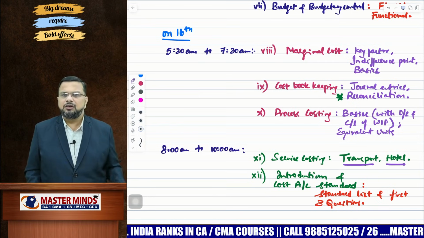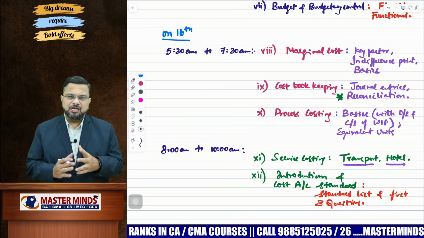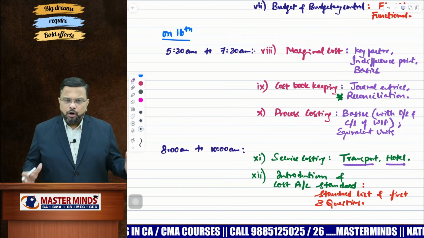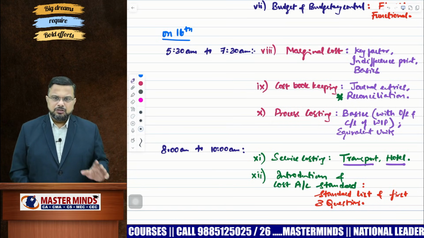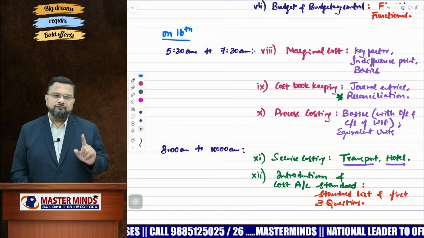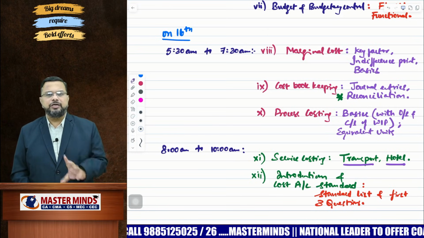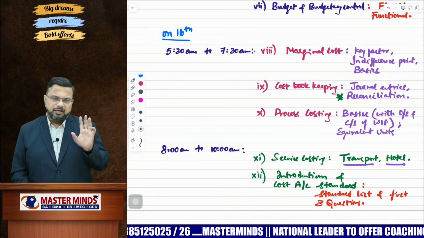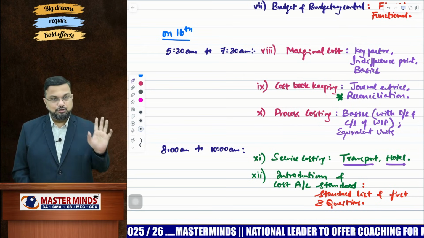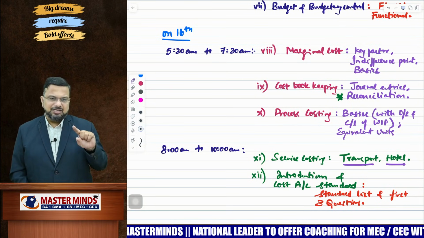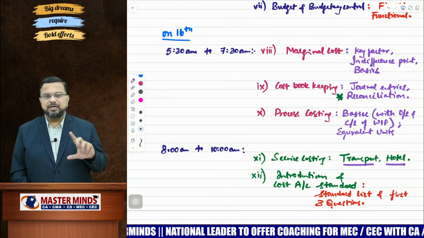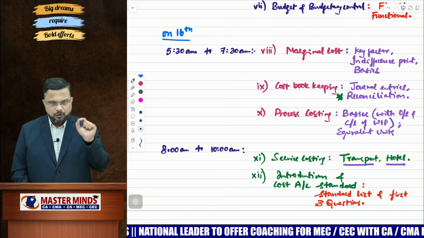Very few. Give last preference to service costing because there are so many models in that. So give very less preference to service costing. So once service costing is completed, don't forget to go through introduction and cost accounting standards. Introduction very, very important because you will get a question as well as MCQs from that. And cost accounting standards 7B, that is the last question, 7B, my dear. 7B is specifically dedicated for cost accounting standards.